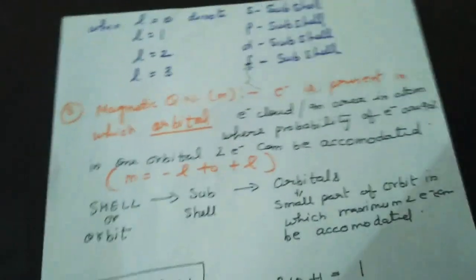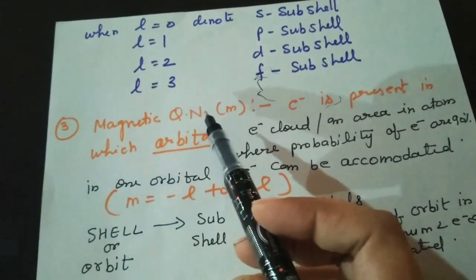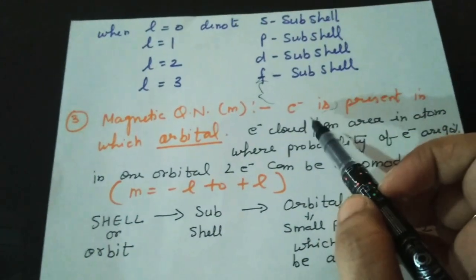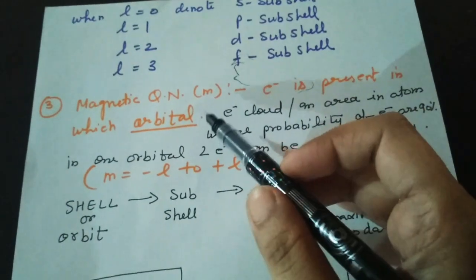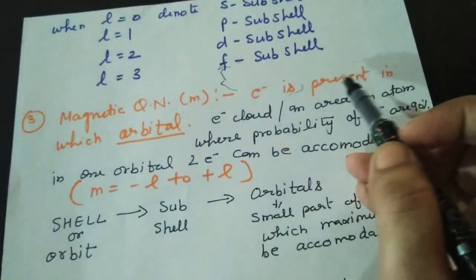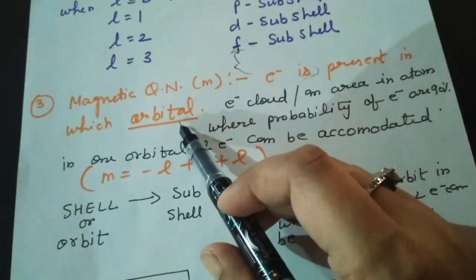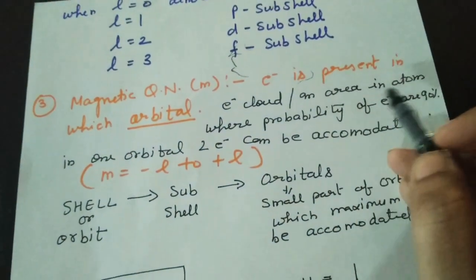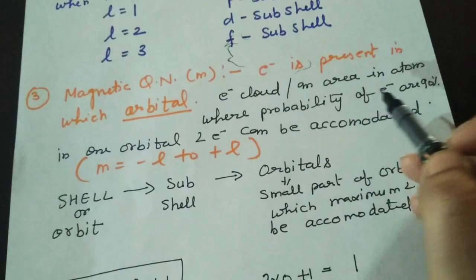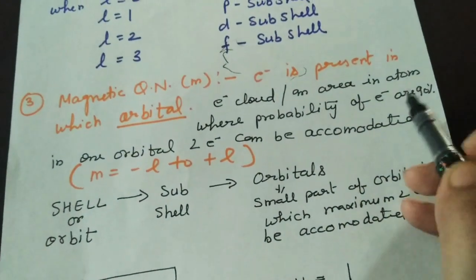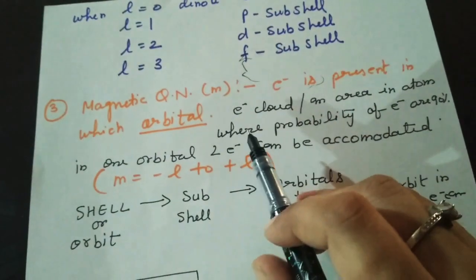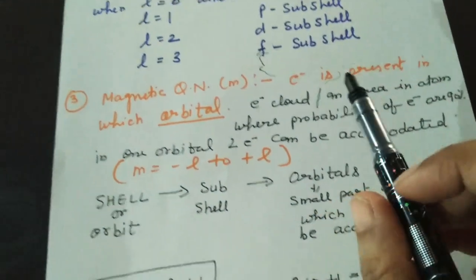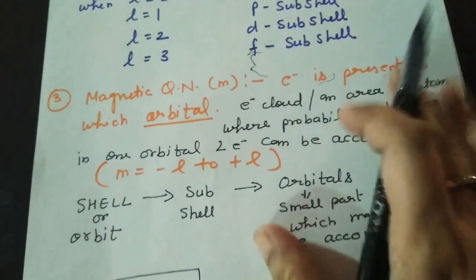Okay. Now we will go to the next, that is the magnetic quantum number M. It just tells us in which orbital the electron is present. The electron cloud is an area in an atom where the probability of finding the electron is 90%. So it represents the probability of the electron and in which orbital the electron is present.